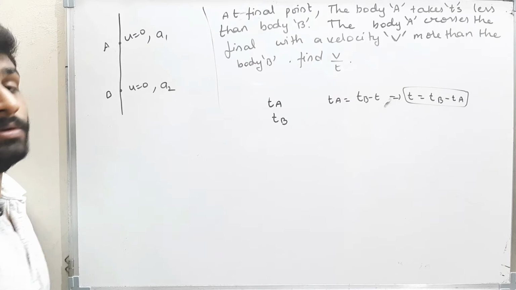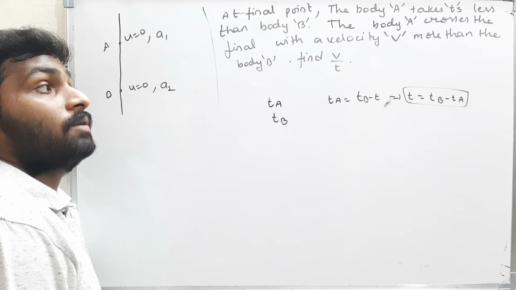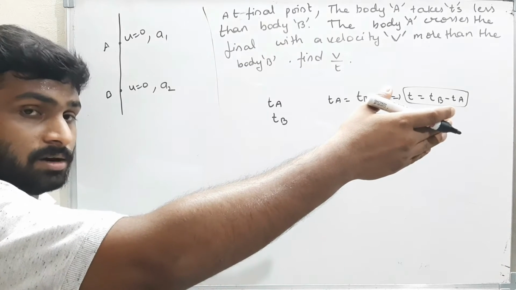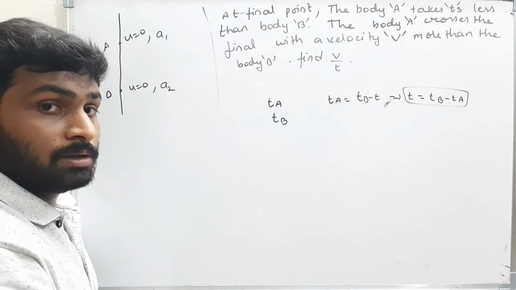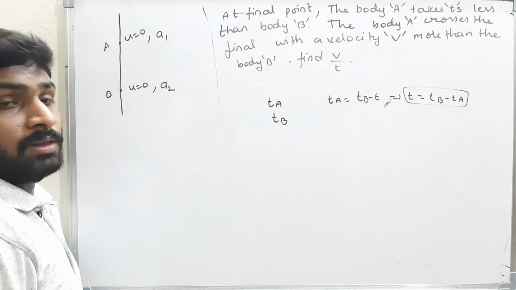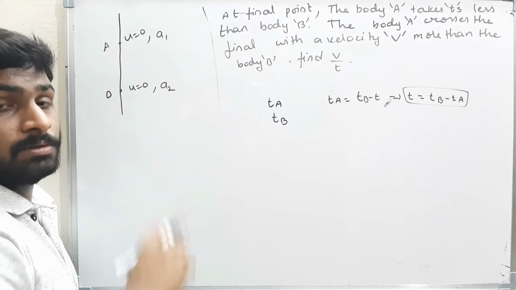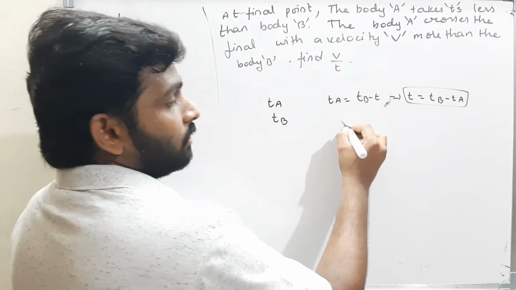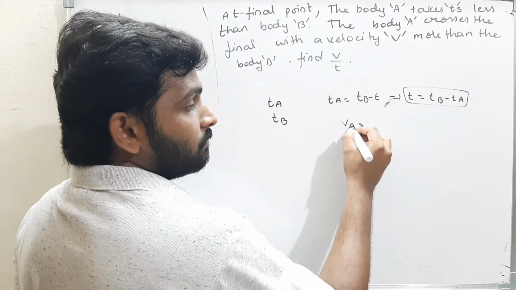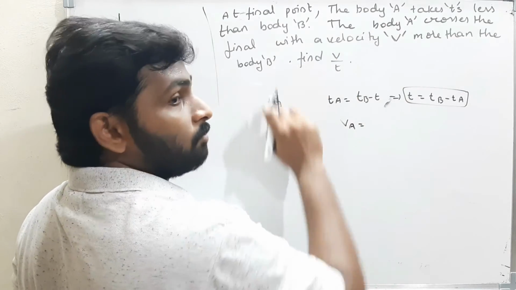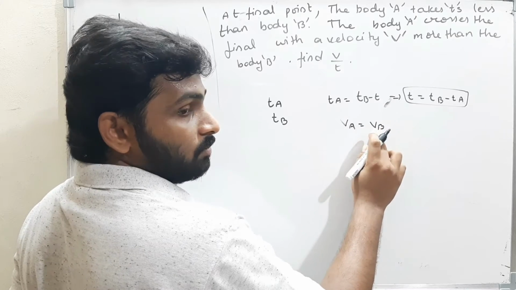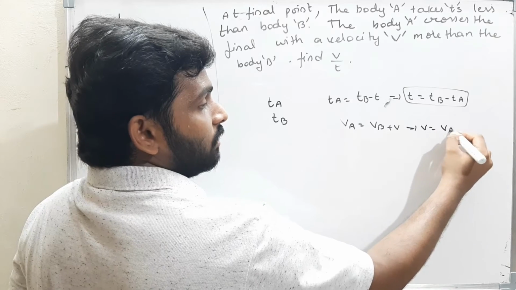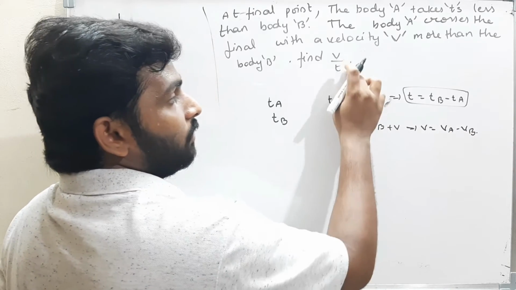Okay, now next point. The body A crosses the final point with a velocity V more than the body B. That means if the velocity at the final point is 100 meters per second, then B will be 100 minus V. That means the body A crosses the line with more speed, which means A1 is greater than A2. The velocity of body A at the final point is V more than the velocity of body B. VA is equal to VB plus V. Therefore, V is equal to VA minus VB.